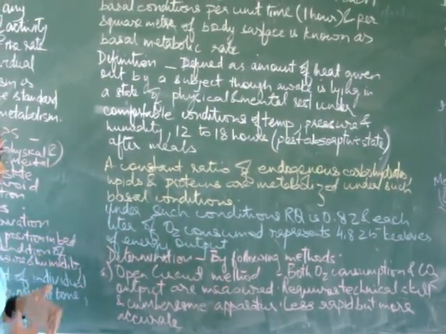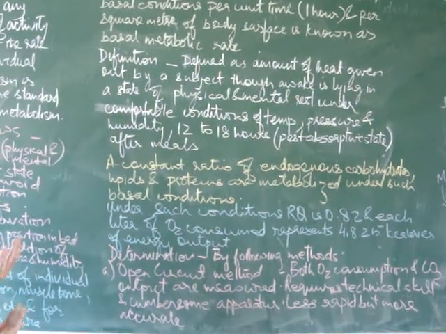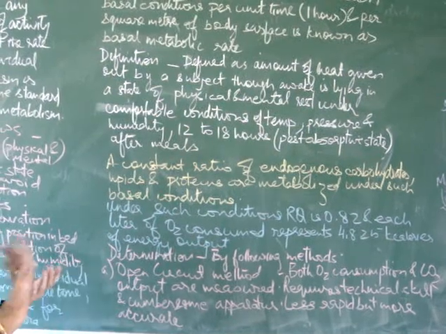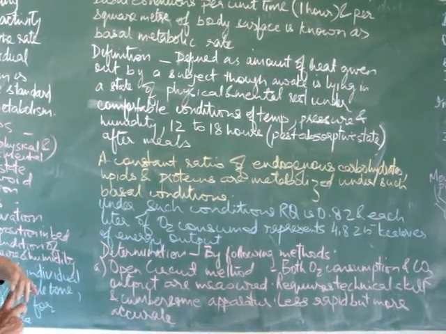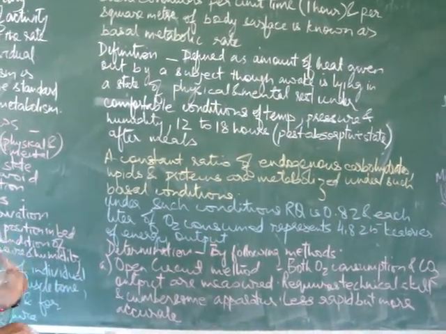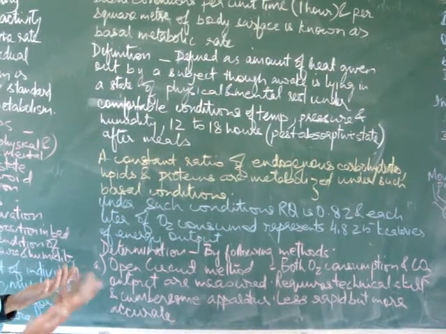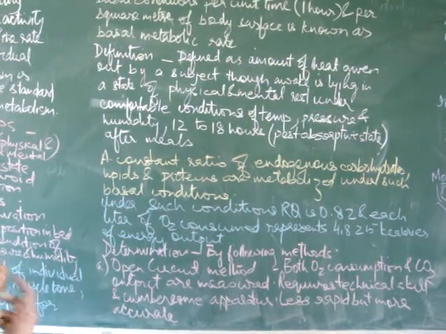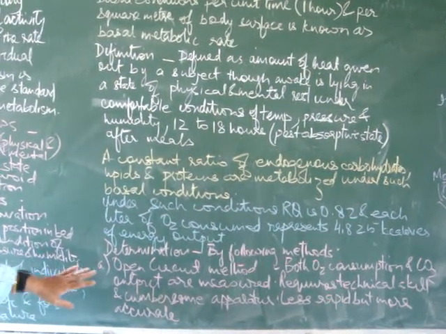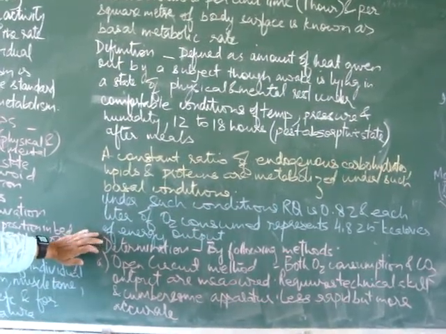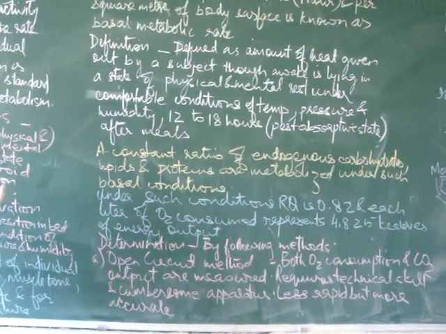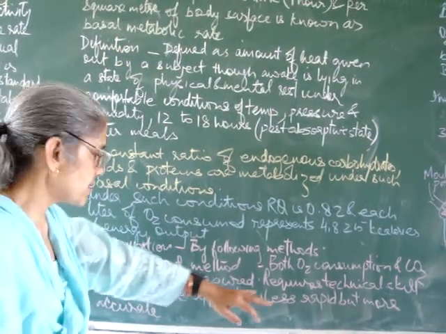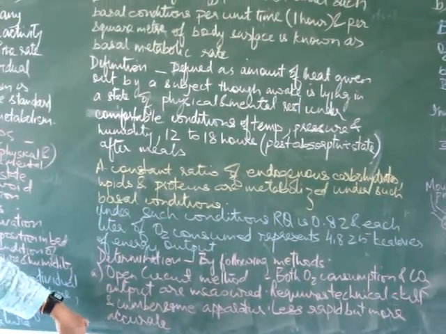So to determine BMR, we have to first measure the amount of oxygen consumed by a person in 1 hour. We should know the surface area of the person and then the RQ of the person, so that we can determine how much energy that person requires or is using. So to determine the oxygen consumption, we use the following methods. One is the open circuit method. Both oxygen consumption and carbon dioxide output are measured.